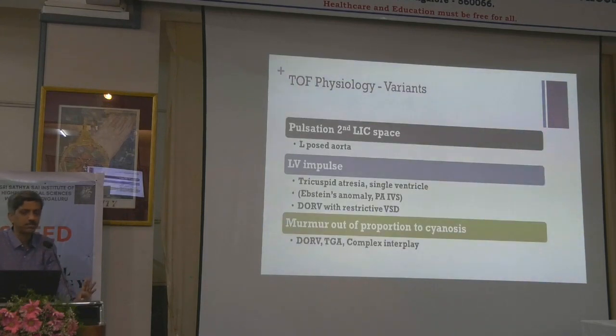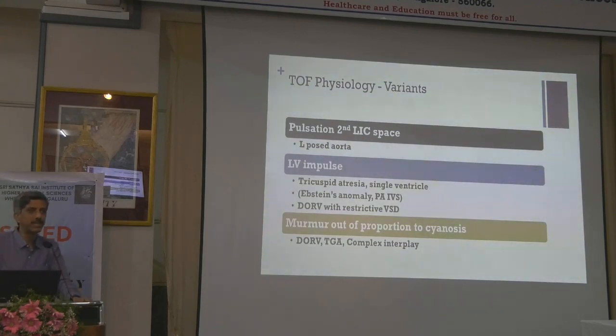When do you suspect all of them? Some of the things that we discussed. One of the hardest things that you can find is an anterior aorta pulsation. You find a pulsation, a palpable sound here in the left second space. That is the left and anterior aorta. So my left and anterior aorta will be somewhere here. If you find a pulsation or a palpable sound here, that indicates that it's likely to be an anterior aorta.